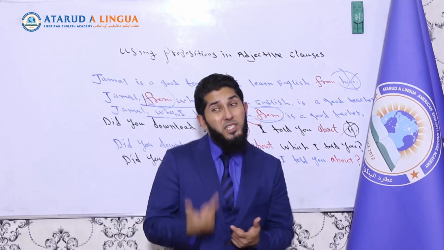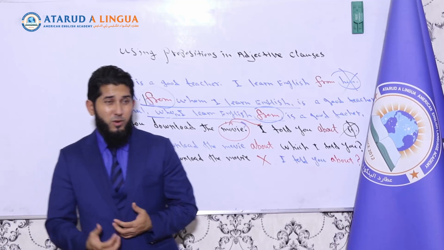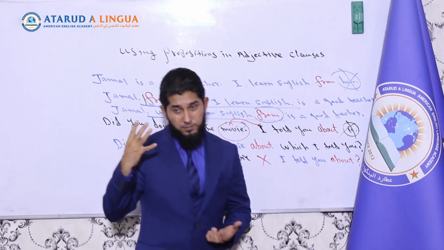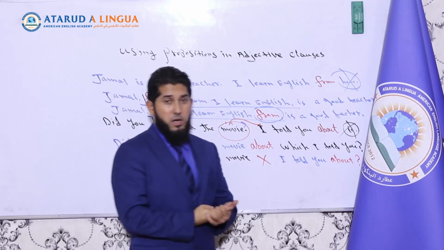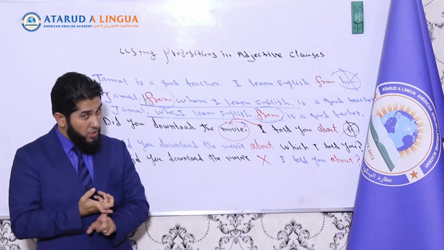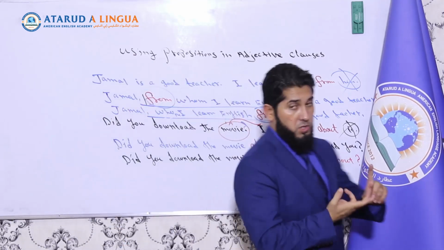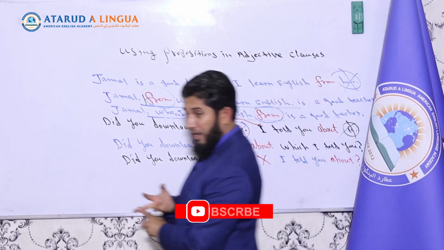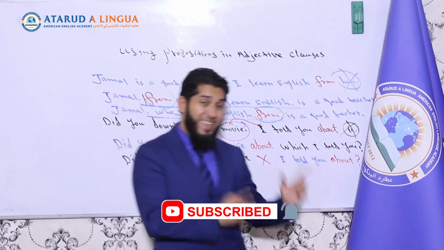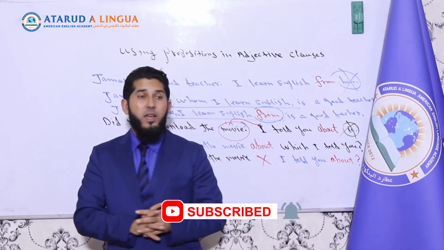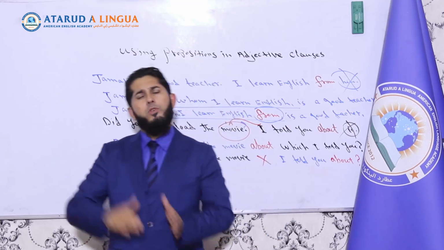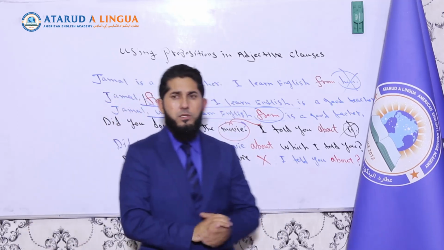Keep in mind, if your adjective clause is defining or restrictive, you have 4 ways. Okay? You can use the preposition at the beginning, using which in your adjective clause. You can use the preposition at the end of your adjective clause with which. You can use the preposition at the end of your adjective clause with that. And you can finally omit the relative pronoun, and you use the preposition at the end of your adjective clause. So don't forget this.